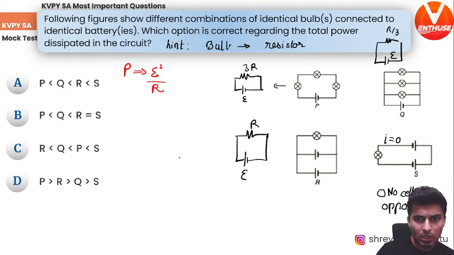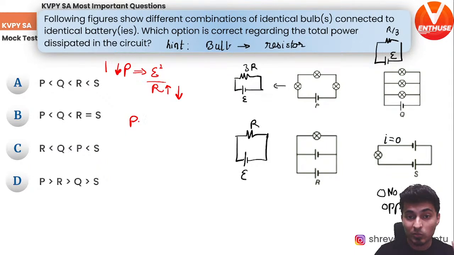Just check this out. Yes, the one with high resistance has low power, and the one with less resistance has high power. Make sense? Does that make sense? Yeah. So now if you notice, P has the highest resistance. So that means it has the lowest power.